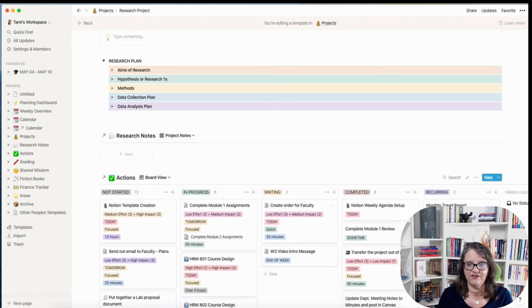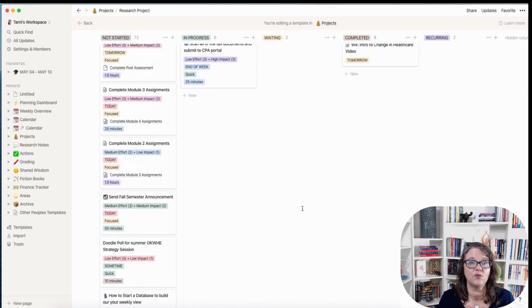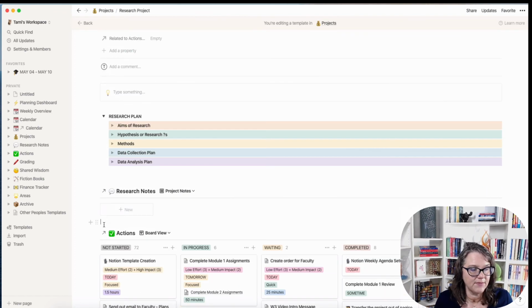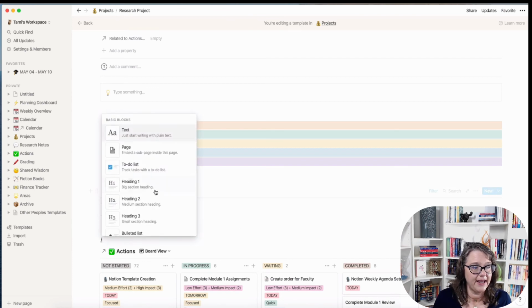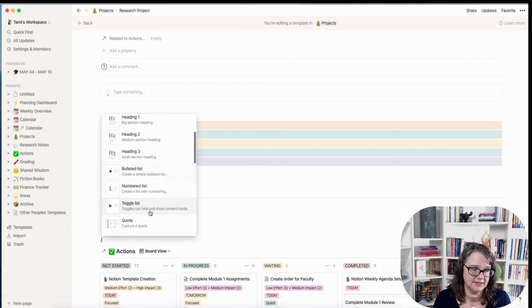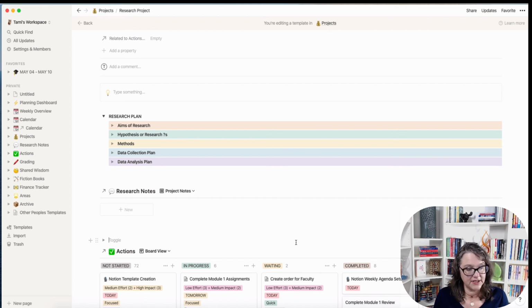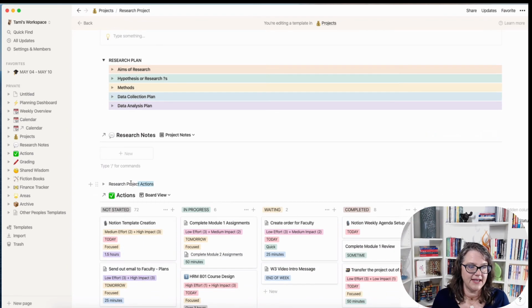And even if I had 50 items for this research project, I don't really want them taking up all of this page unless I want to look at them. So I might go, I want to add a toggle list. And I'm going to call it research project actions.